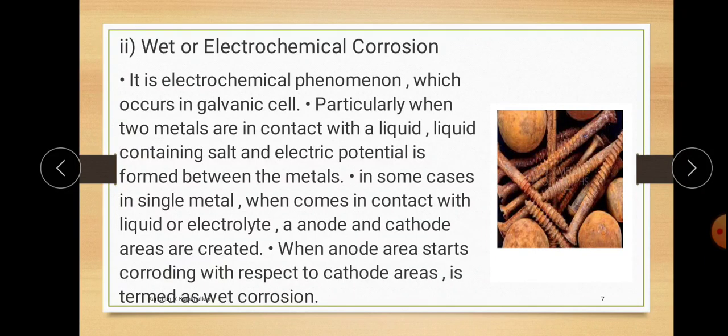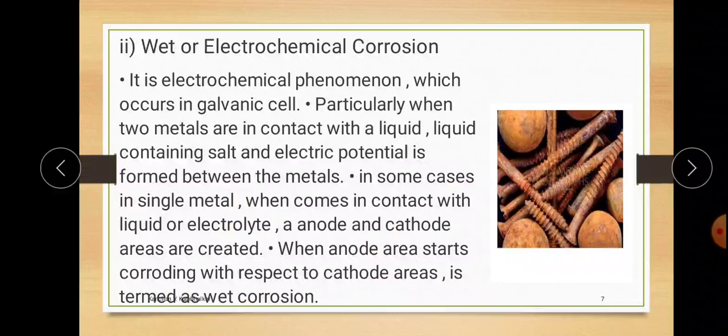So in electrochemical corrosion, a galvanic cell is formed. The basic difference between dry corrosion and electrochemical corrosion is that in dry corrosion there is no formation of separate anode and cathode, but in electrochemical corrosion there is.